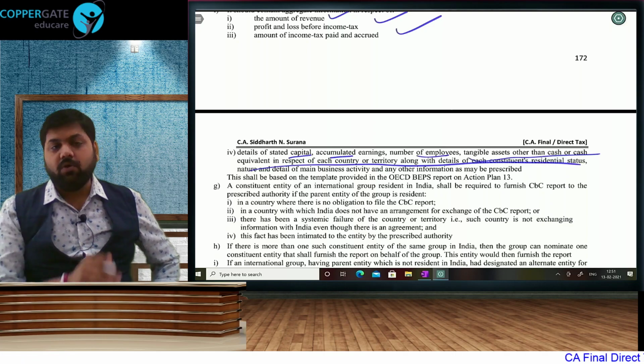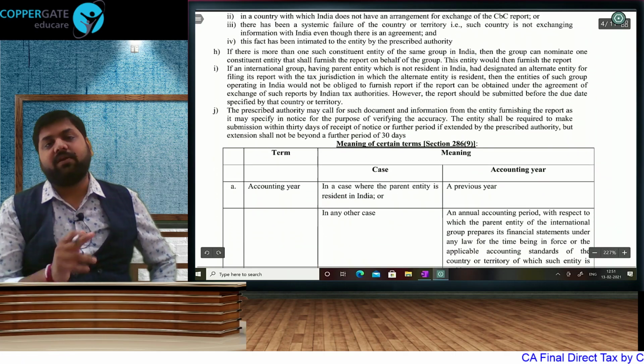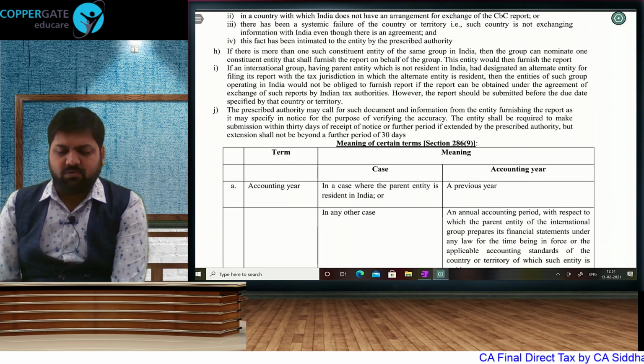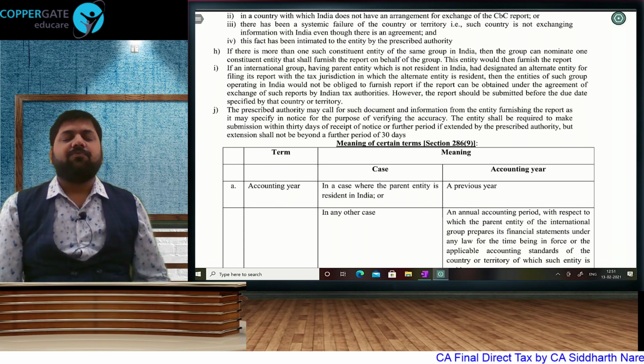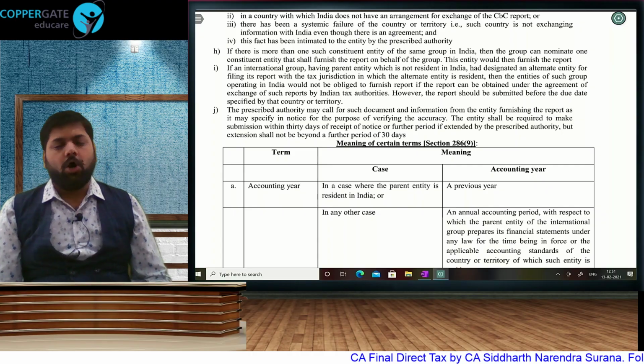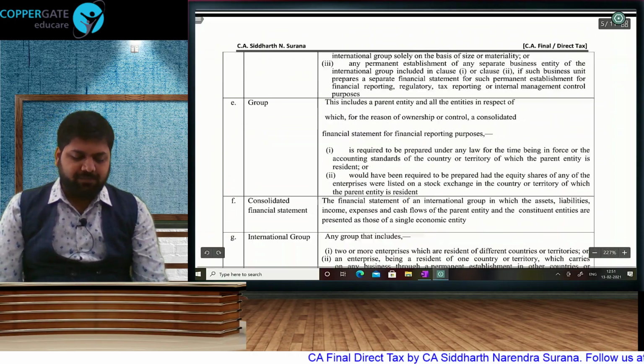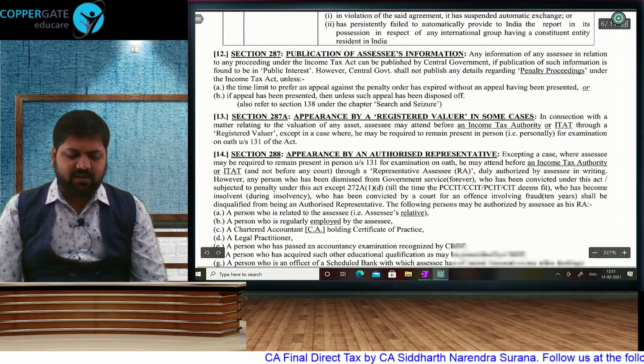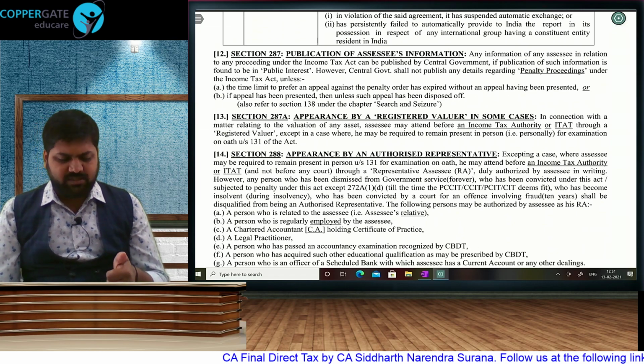All of that you have to furnish, all the information, and if you don't furnish, then there is going to be that penalty under 271GB. Initially 5,000 rupees per day, after 1 month 15,000 rupees per day, and if order is passed, then 50,000 rupees per day. The other data is very simple. Assessee's information if in general public interest.